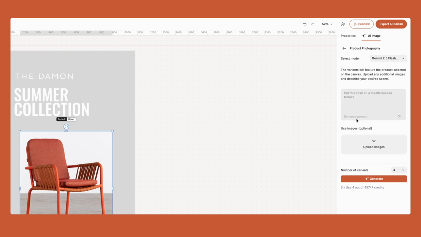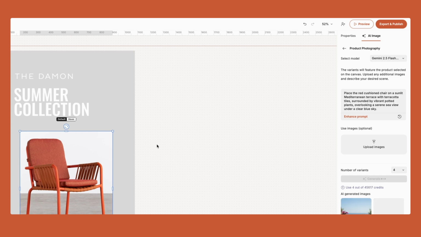I'm going to enhance the prompt. Automatically, the asset that you have on the scene is being passed to the model. Here we selected Gemini 2.5 Flash, and we're enhancing the prompt. It understands that this is a red chair, and it's enhancing the prompt to make my result look better. It's always a good idea to enhance your prompt. We're not charging any credits for you to enhance your prompt because it's just part of how the product should work. We should do our best to give you the best prompt so that you can generate the images.